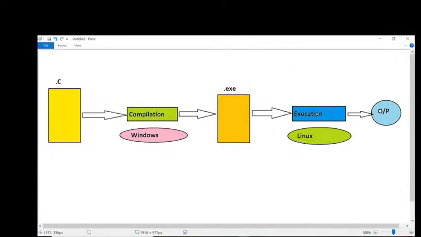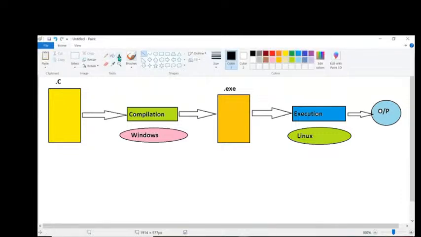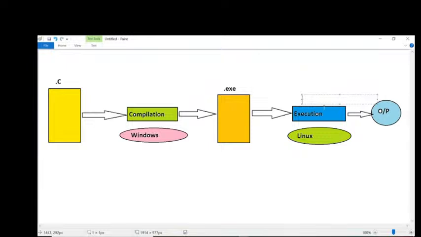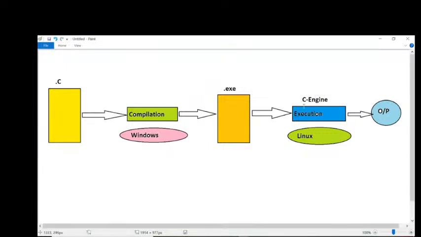First, understand this: execution is going on with the C engine. Execution in the sense that the C engine will perform this. Now tell me, C engine means the C software is available here also. This C software is installed on top of what? The Linux operating system. The C engine is available on the Linux operating system. So the point is what?